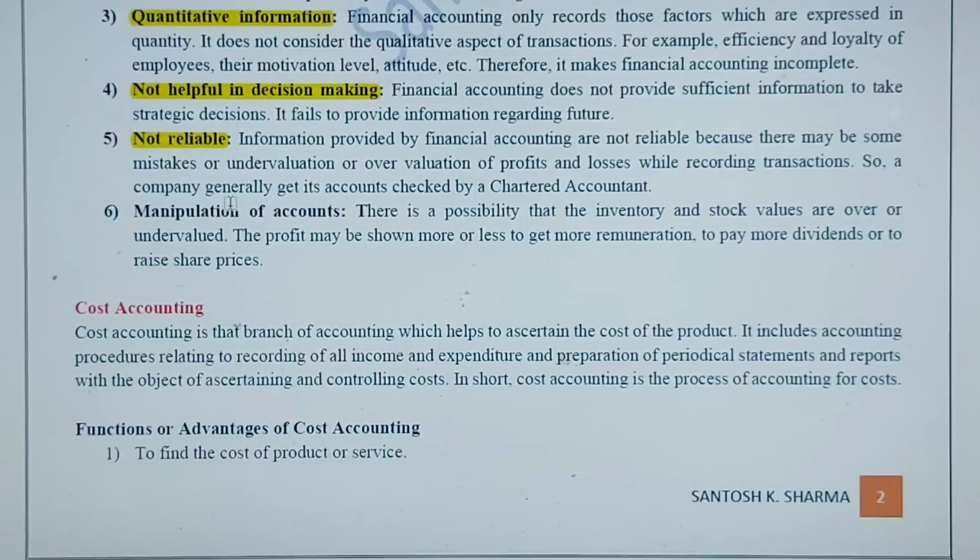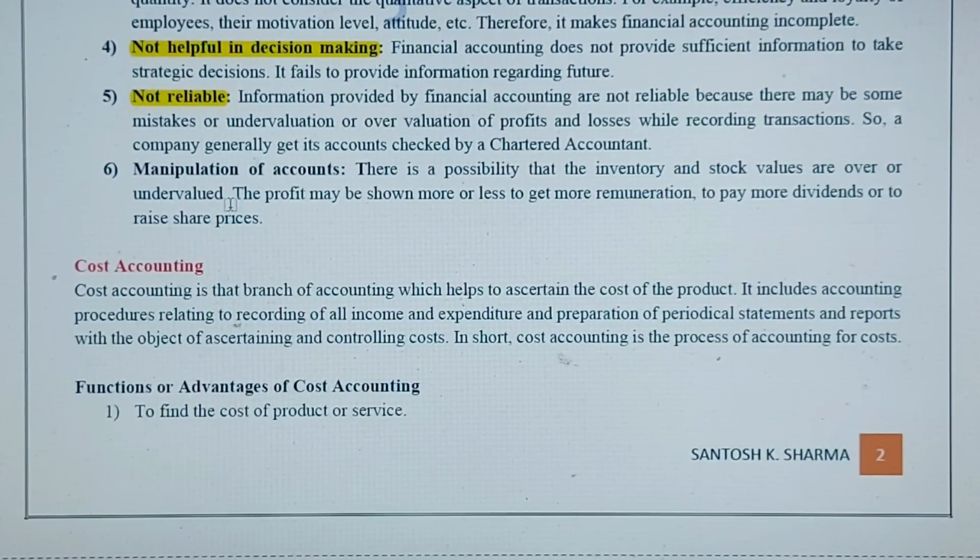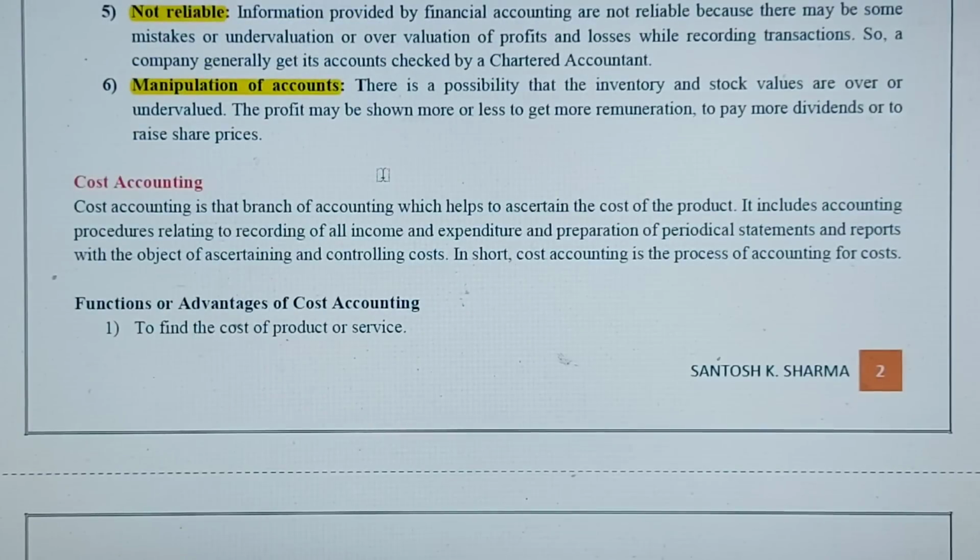So we need to analyze the different types of environment. That is one thing, and there may be chances of manipulation. There may be some sort of mistakes which are made by the accountants. So that is also one problem.